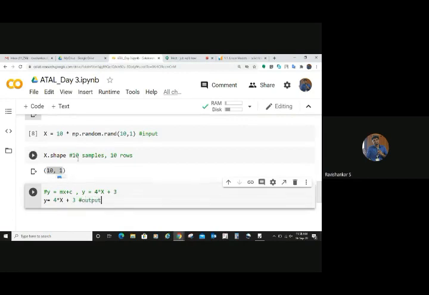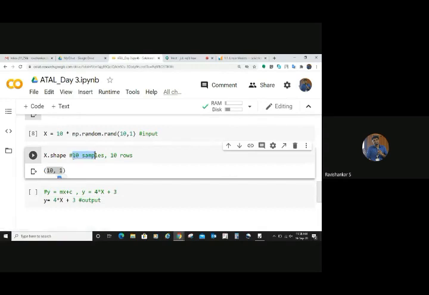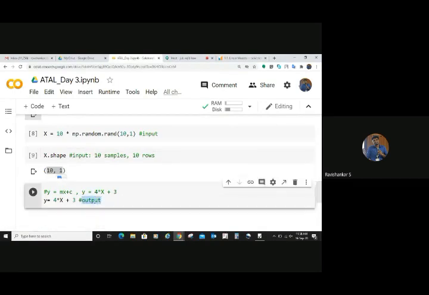So you got the input here. You have 10 samples as input, you put them in, and you get the output. How many outputs will be there? Exactly. Y is the dependent variable, not the independent. Sorry, x is your independent variable, and y is the dependent output. So it is going to be 10.